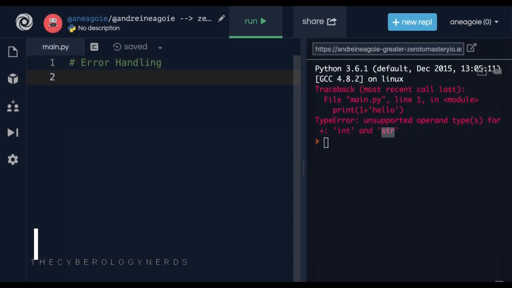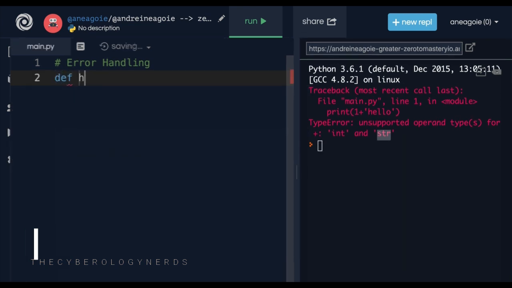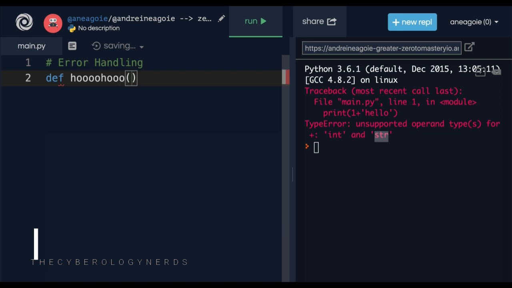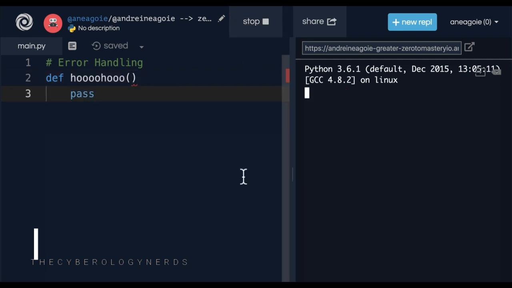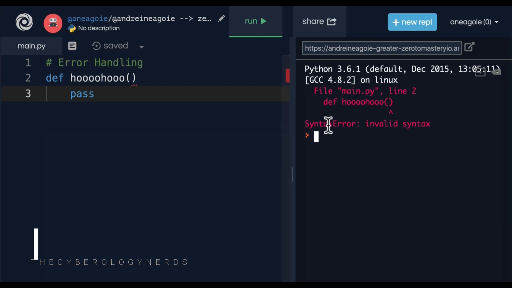One is a syntax error. If I do def and let's say foo, and I forget a colon here, and I run this, I get a syntax error. It's not a standard Python syntax. I have to fix my error.